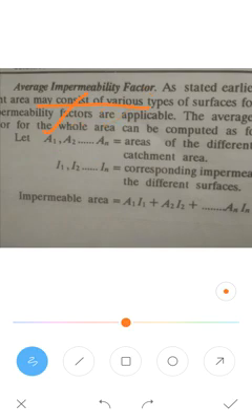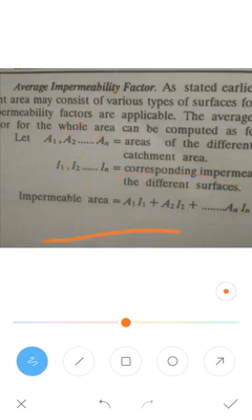For an area A1 there is a separate impermeability I1, and for another area A2 there is another impermeability factor I2. The impermeable area will then be A1 I1 plus A2 I2, up to An In for the nth surface. That is only for calculating the impermeable area.